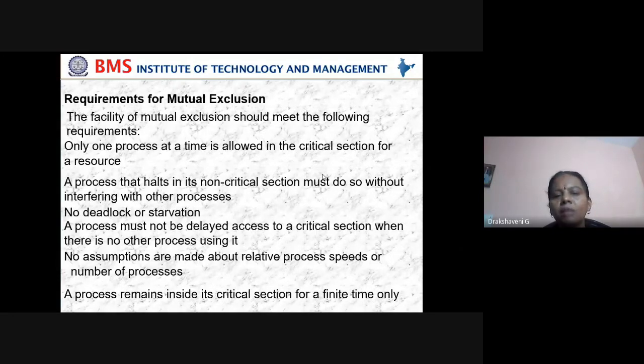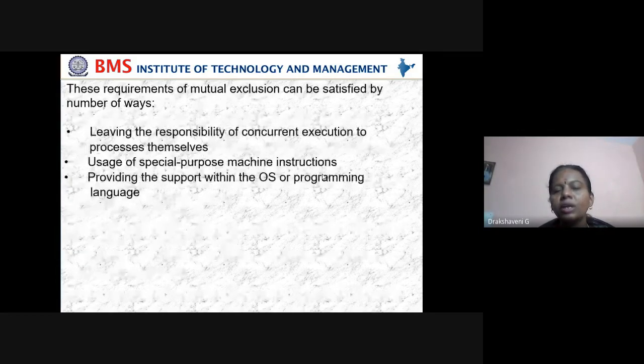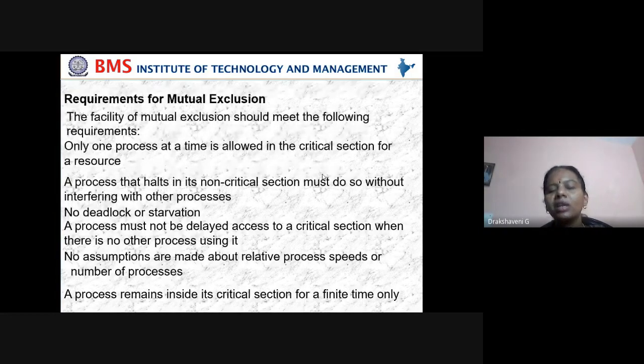A process must not be delayed access to a critical section when there is no other process using it. No assumption is made about relative process speed or number of processes. A process remains inside its critical section for a finite time only. Take the same example with a printer: if I take 2 hours for printing, how about other staff? They'll say you take half an hour, and other staff will also take half an hour. Time restrictions are given, a finite time.